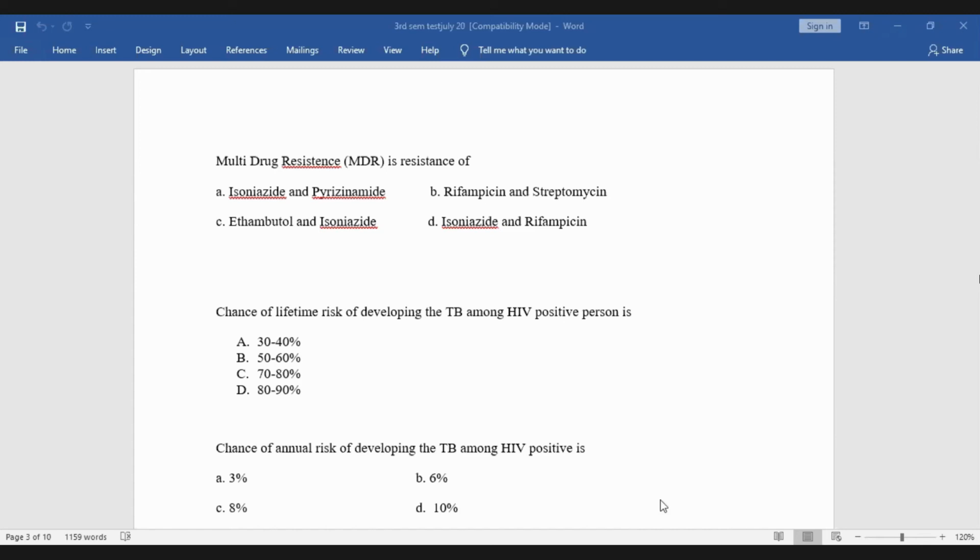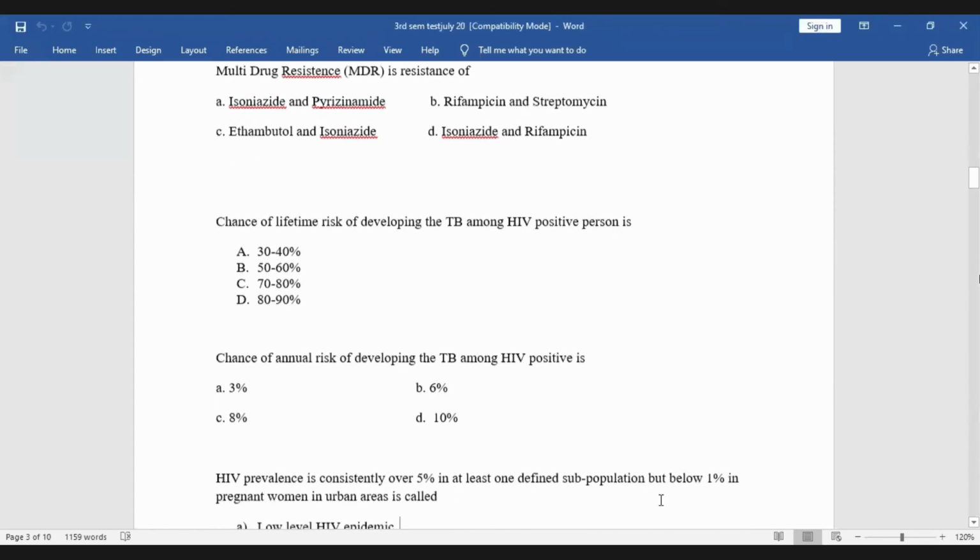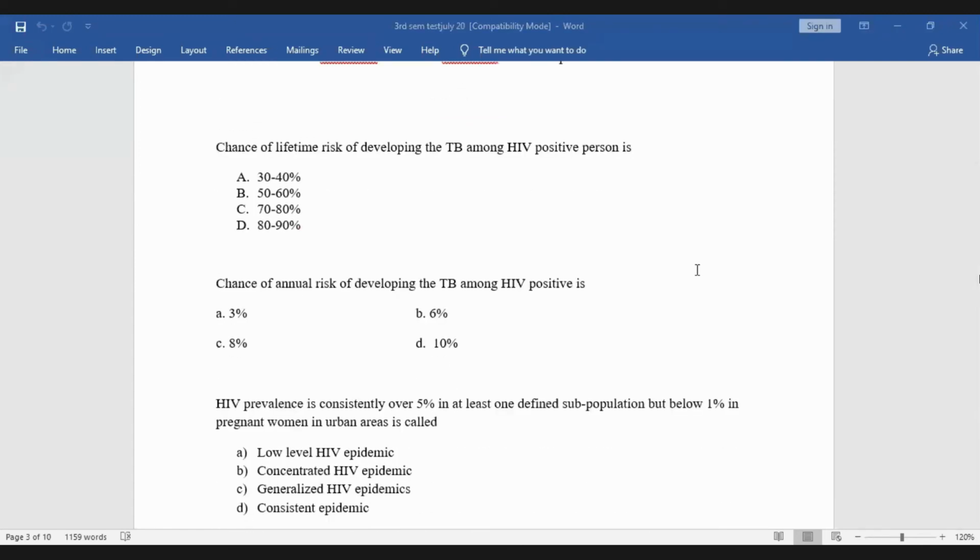Okay, then this question is for Nissan. HIV prevalence is consistently over 5% in a sub-defined population, or at least one sub-defined population, the HIV prevalence is 5% or above, but less than 1% in pregnant women in urban area.